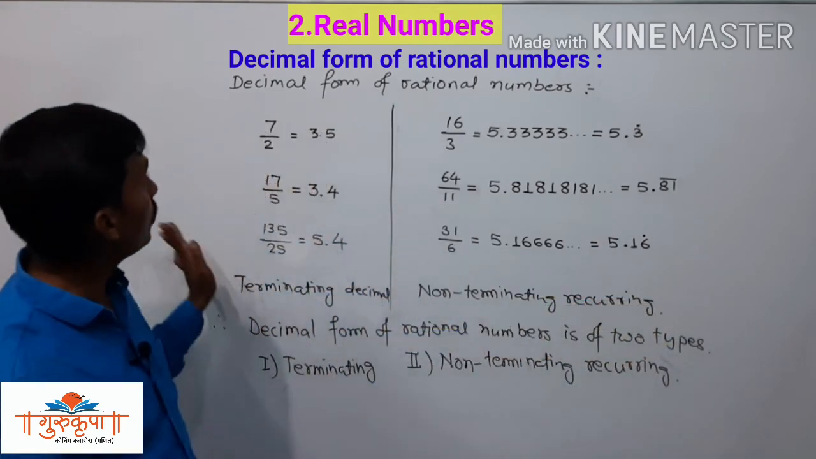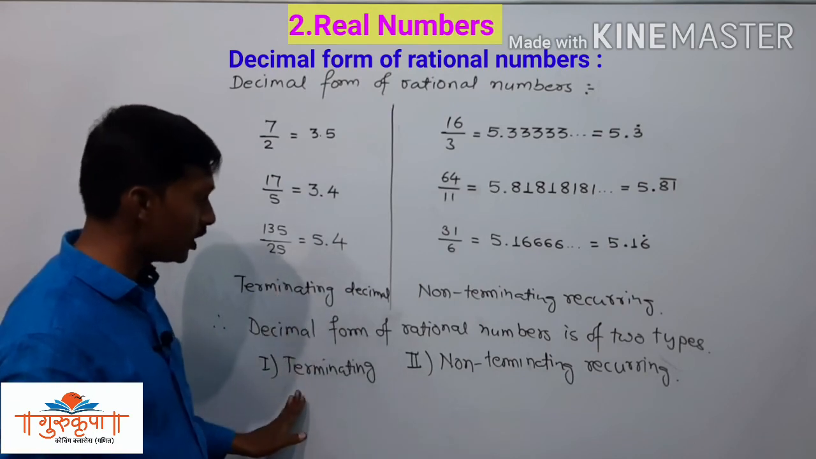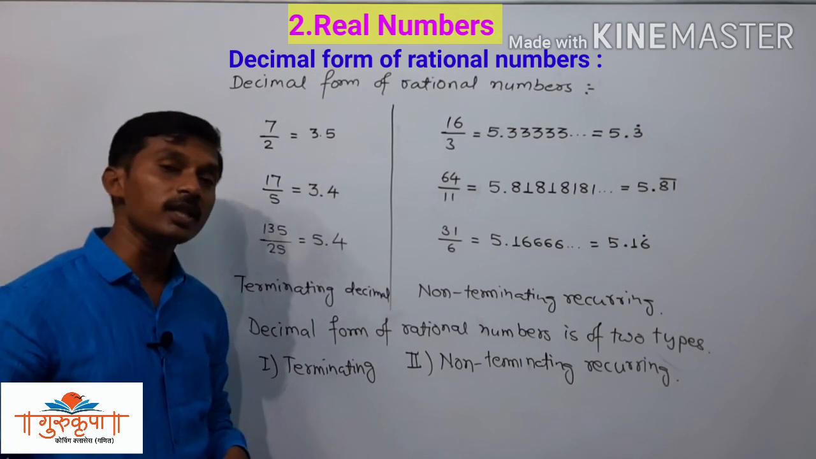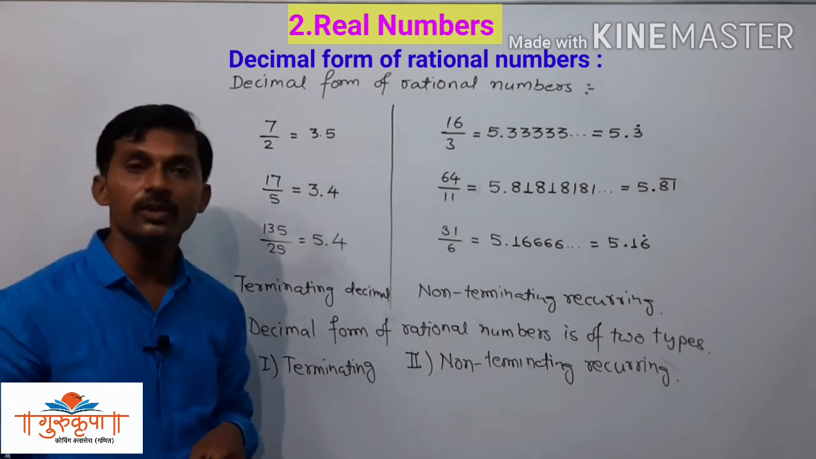So here we have two types of decimal form of rational numbers. The first one is terminating decimal form and the second one is non-terminating recurring decimal form. So this is all about the decimal form of the rational numbers.